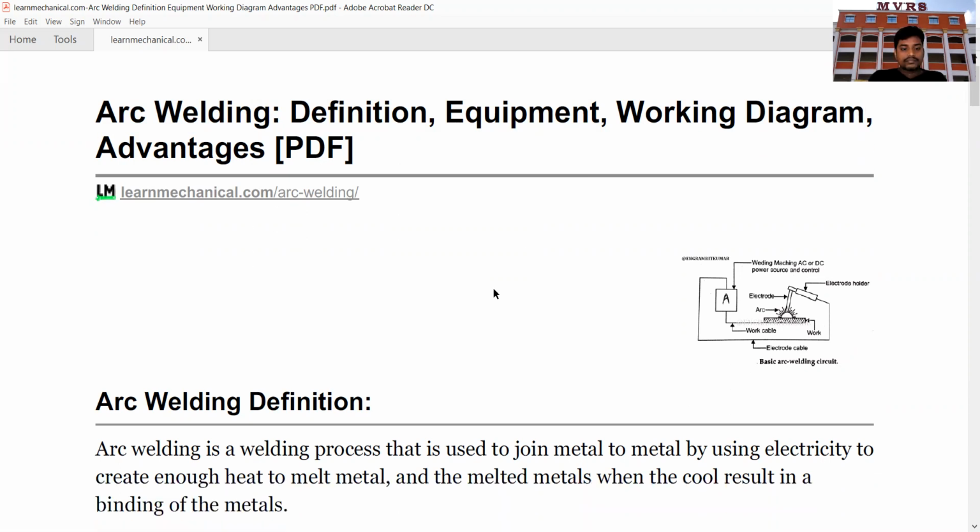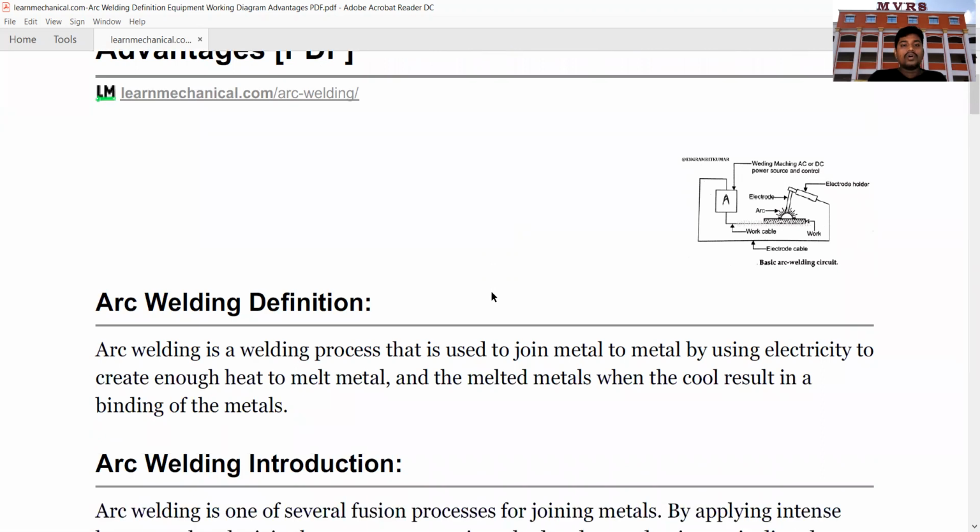So first, as we all know, what is meant by welding? Welding is a process of joining metals or materials, as we have discussed in the previous classes also. Now we discuss the concept of arc welding. First we are going to discuss the definition of arc welding. What is arc welding?